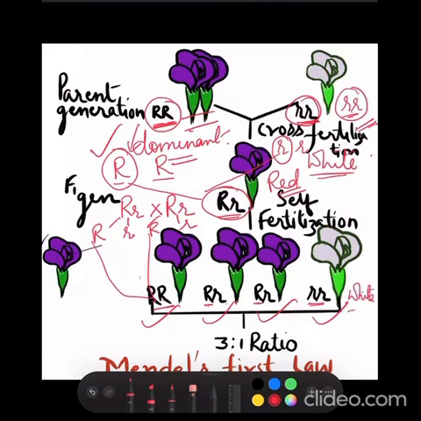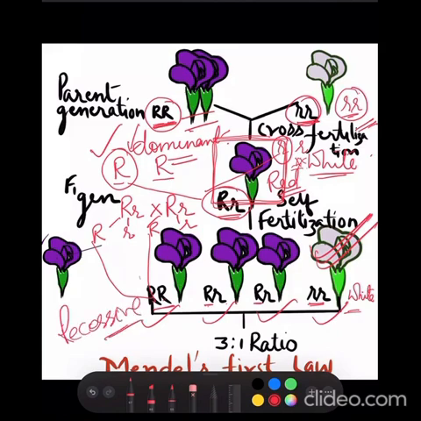So what does this particular law depict? It shows that when a monohybrid cross is made between 2 individuals having difference in 1 characteristic, then the characters shown in the F1 generation are the dominating ones, and the character which does not appear in the F1 generation but reappears in the F2 generation is called the recessive character.